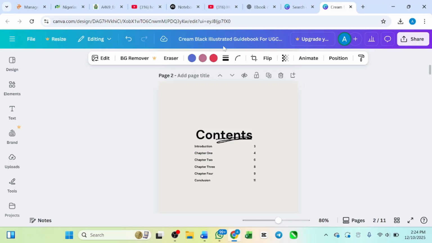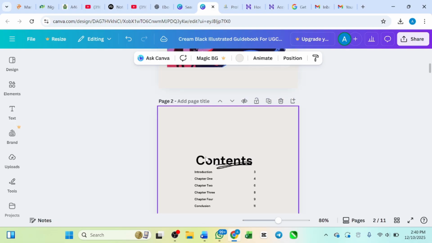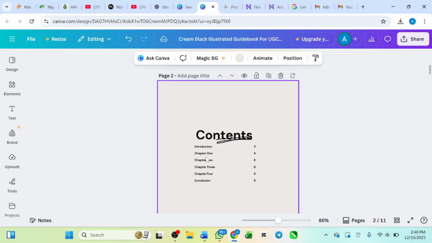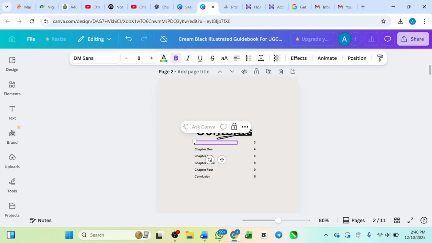And then the table of content. Look at your table of contents: chapter one, page 1, 2, 3. You can go ahead and change it. So our chapter one now, like I said, depends on what your content is about, your page one, page two, depending on how you want the content. Your chapter one, what is it about? Your chapter two? Ours is chapter five, right? We have five chapters. You can go ahead and edit it, change it. If you click any of this, it's editable. If you click any of it, you can change it to anything that you want.